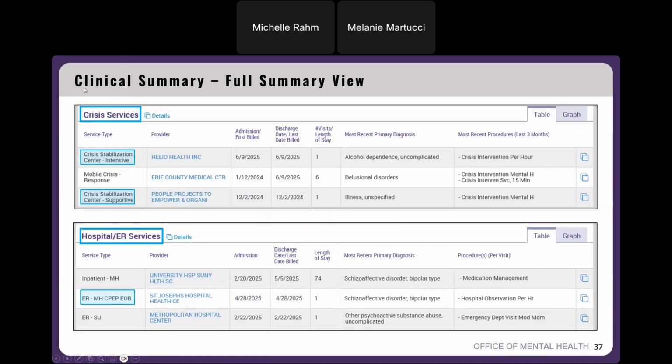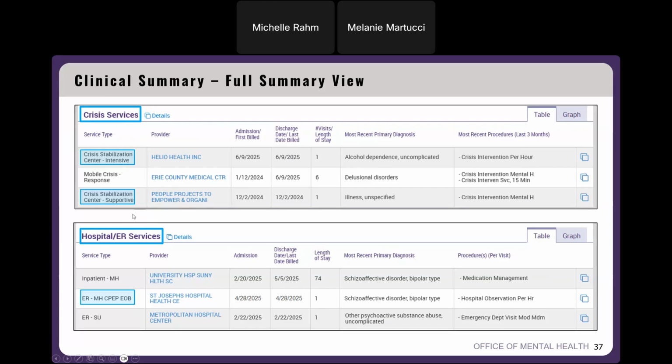All right, and then moving on to the crisis services section in the full summary view, this is where you can see the Crisis Stabilization Center intensive and supportive services. So if someone's had either of these services, you'll be able to see the provider name, the admission and discharge dates, and the number of visits or their length of stay, their most recent primary diagnosis associated with that service, and their most recent procedure.